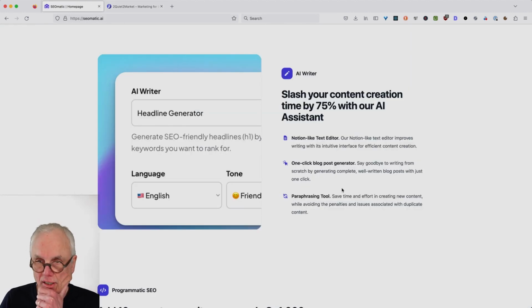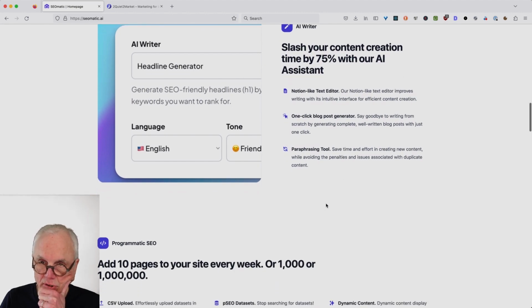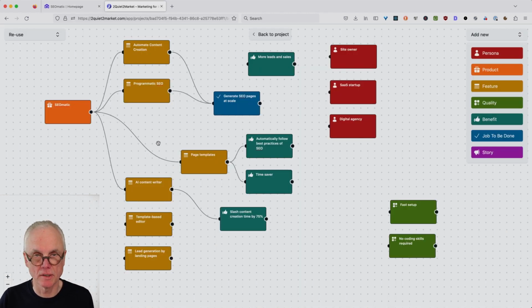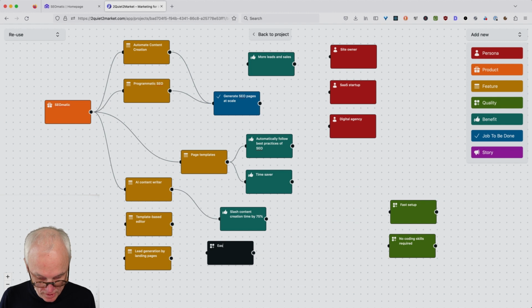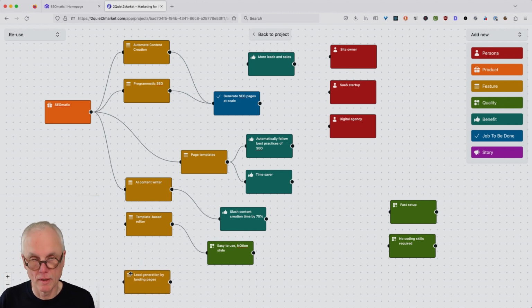It has a Notion-like text editor. Okay, so I presume it's pretty easy to use. Yeah, we could take this as a quality of the template-based editor. Let's say we have another quality. Easy to use. Notion style. Because Notion is familiar to people who write blogs.